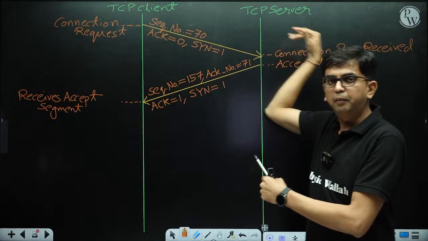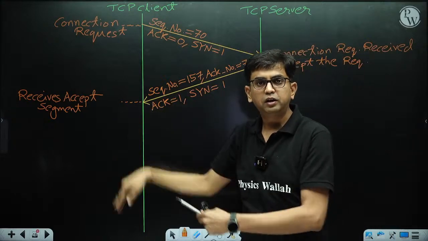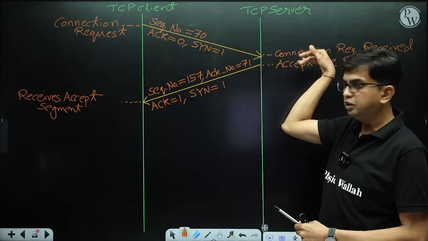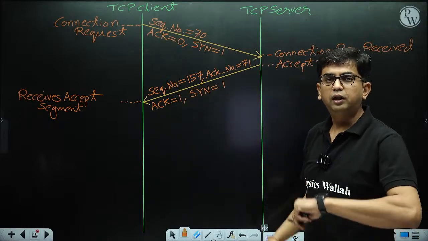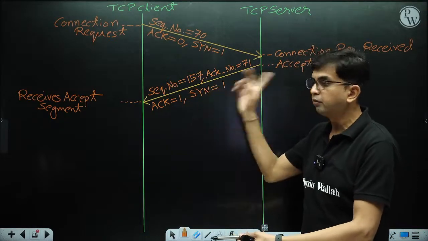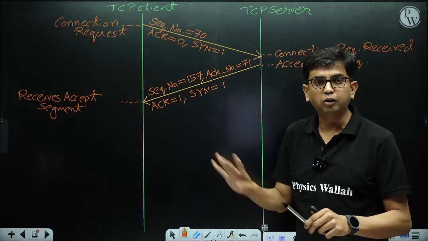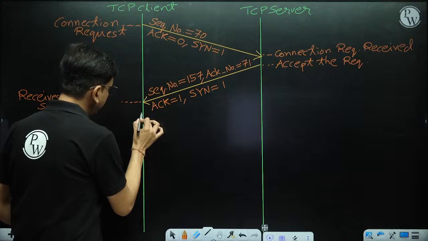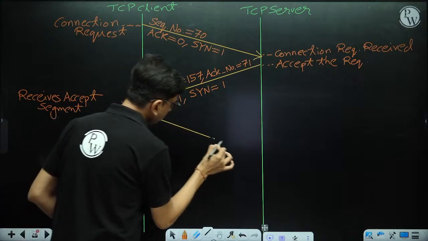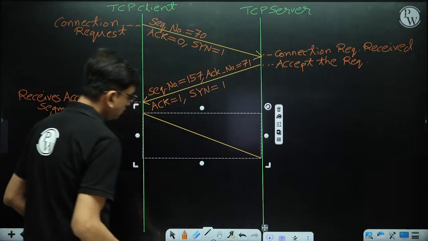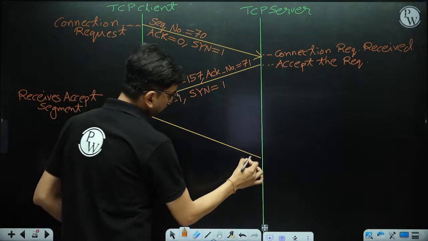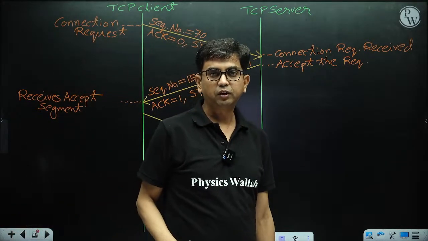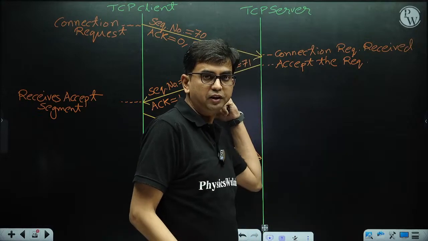So the client segment is acknowledged by the server. Now the client has to send an acknowledgement of the server segment. So here what happened? The client is going to send the acknowledgement of this accept message.